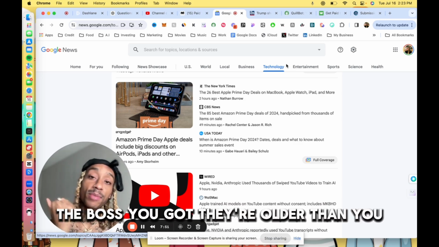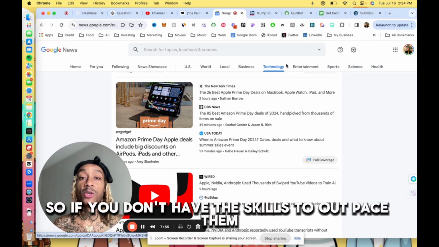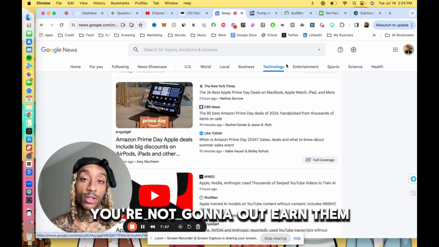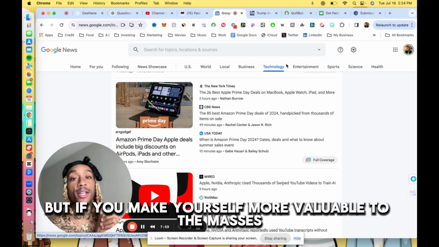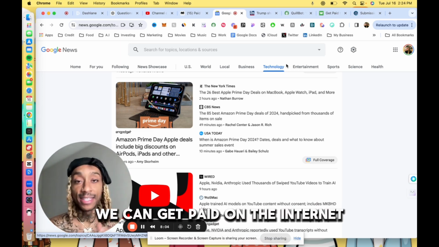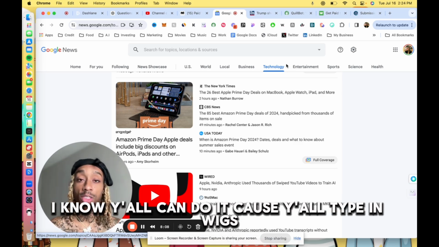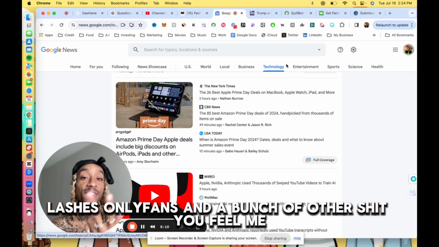That manager you got, the boss you got, they're older than you. They've been there for 20, 30 years. So if you don't have the skills to outpace them, you're not going to out-earn them. But if you make yourself more valuable to the masses with a one-to-many strategy, we can get paid on the internet, and you don't even have to be that intelligent to do it. I know y'all can do it because y'all type in wigs, lashes, OnlyFans, and a bunch of other shit.